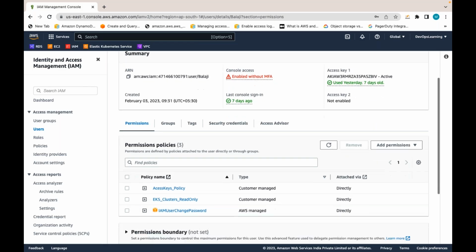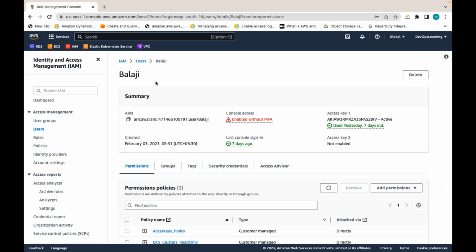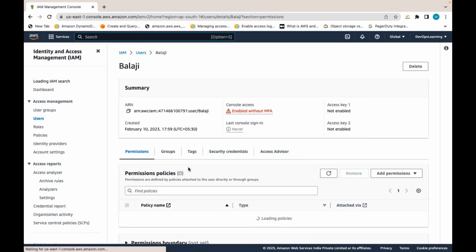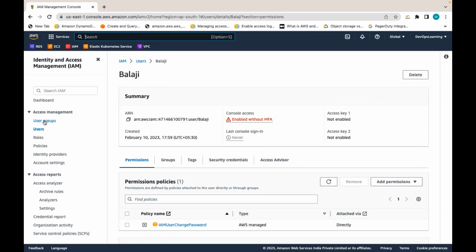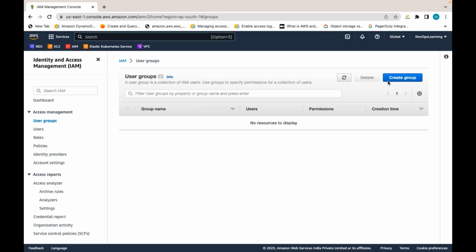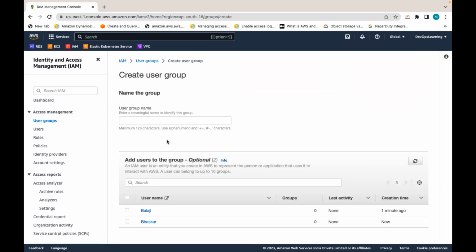If you have a lot of users, it's a problem. I mean to say, managing policies at a user level is a problem. So let me create a group. Let me create a group called admin.